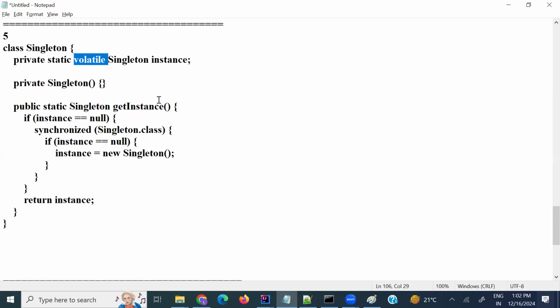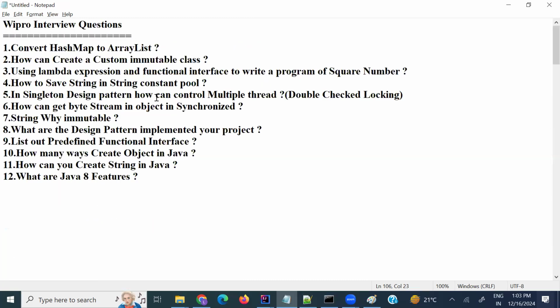There is no mutual exclusion by using volatile, and no reordering. It works only for single variables, the individual variable, not compound operations like increment or check-then-act. For operations like that, it won't do anything in the program. That's about the fifth question.